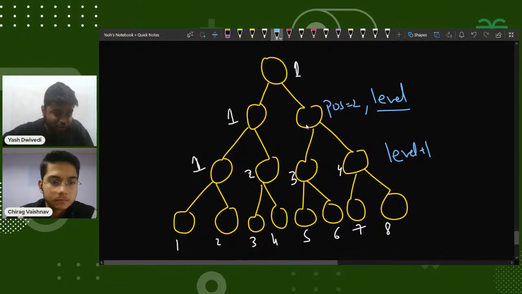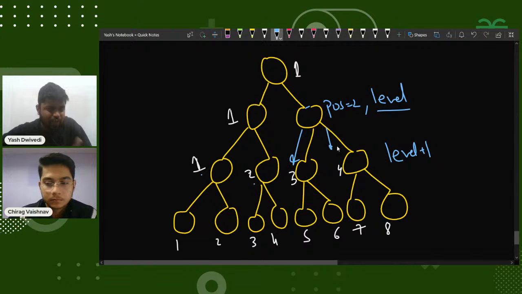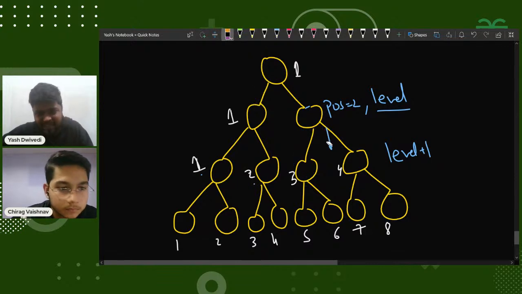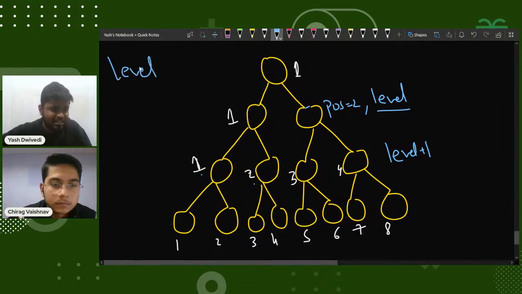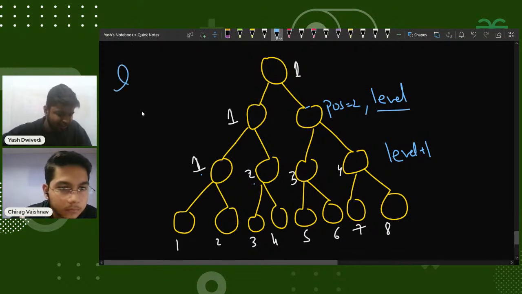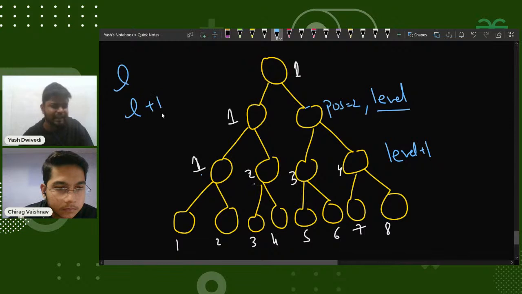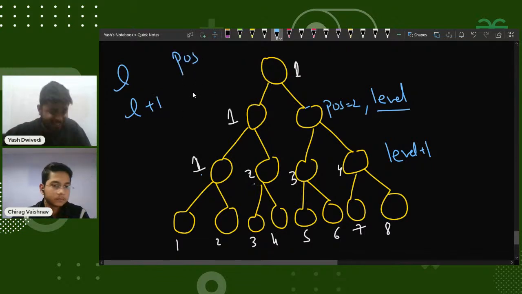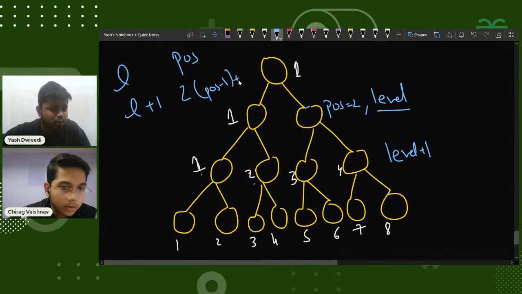It should not happen that if I'm at this node, I access this or this, right? Because this is not coming in my path. Actually, this 3 and 4 are my children. So I can observe one pattern: if the parent's level is L, then the child's level will be L+1. And if the parent's position is pos, then the position of its left child seems to be 2 times pos minus 1 plus 1.